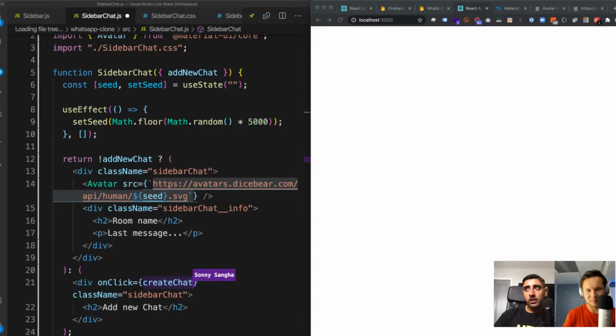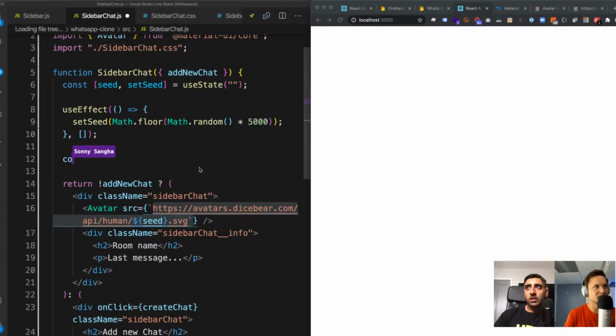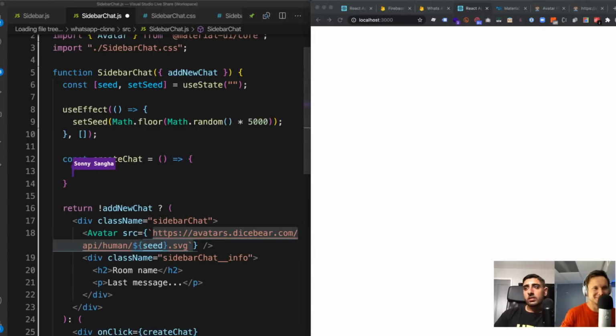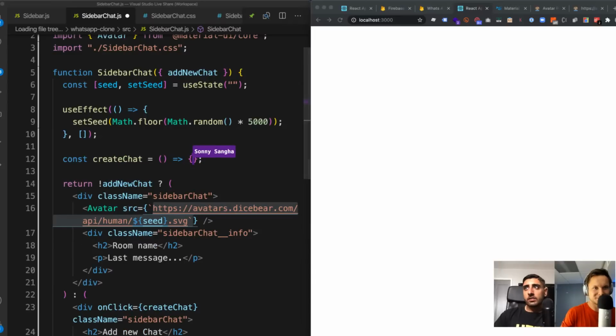So at this point, if I go ahead and create a function called const create chat, we can just leave that blank for now. So if I save that, we should come back and see. So let's refresh localhost.